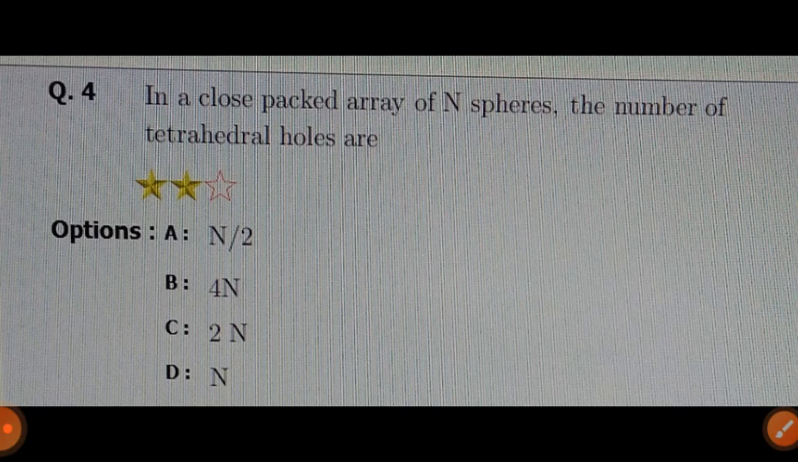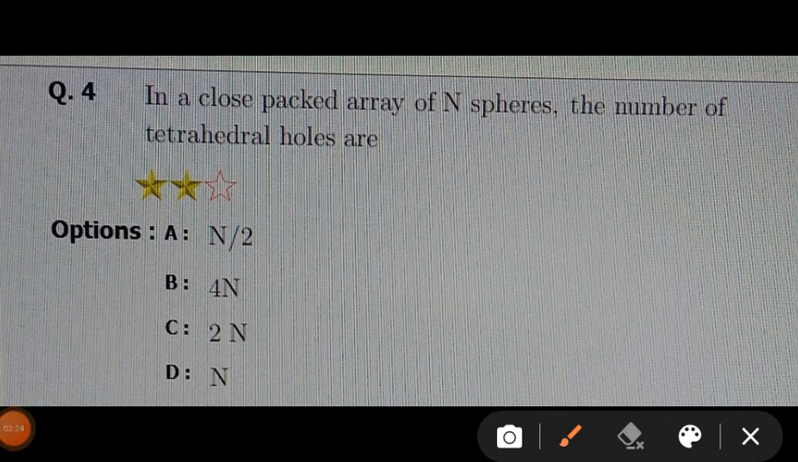Next question. In a close packed array of n spheres, the number of tetrahedral holes is? We know that for n number of atoms, the tetrahedral voids equal 2n and octahedral voids are n. That is, tetrahedral voids are always twice that of the octahedral voids, and therefore for this question the answer is C, 2n. Tetrahedral voids are 2n.